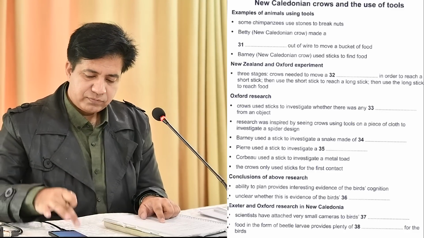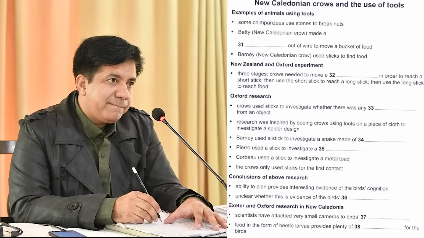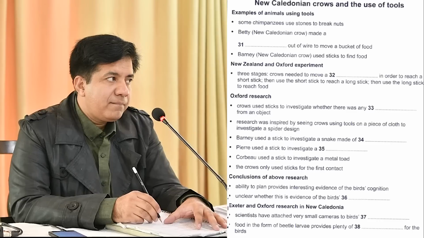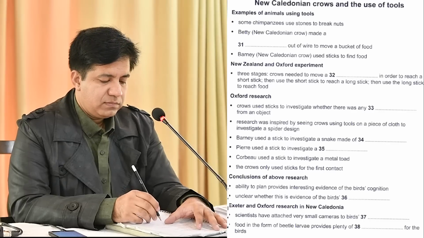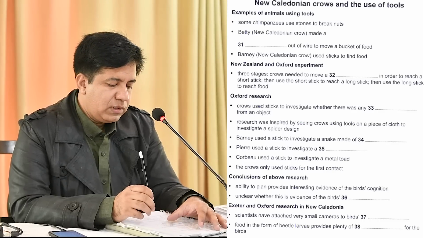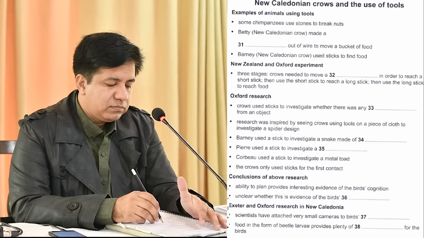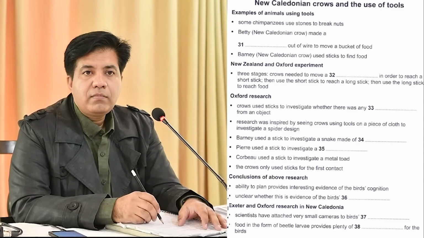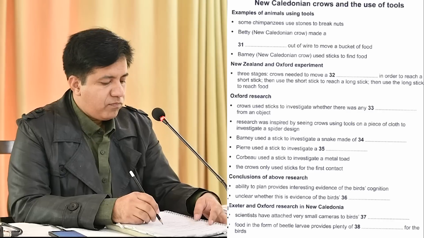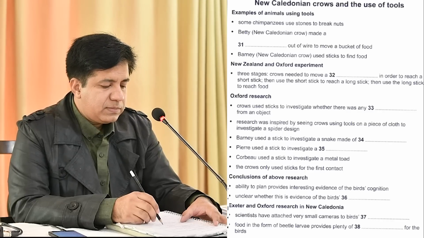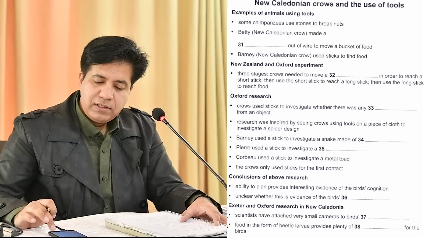In this research, 5 pairs of crows, including Barney, underwent tests to see how they would react to a variety of objects, which were carefully chosen so the birds wouldn't be tempted to view them as a possible source of food. As a further precaution, all the crows had been fed beforehand. On 8 occasions, a bird's first contact was by using a tool. In all 3 trials, Barney began by using a stick for inspection. One involved a rubber snake. First, he approached it, but didn't touch it.